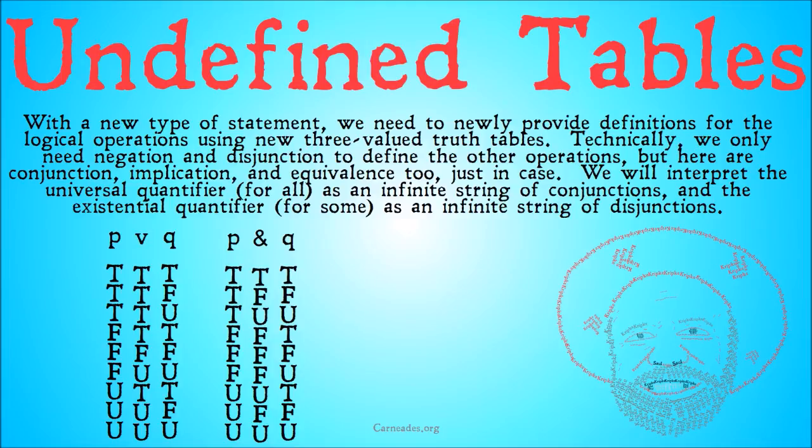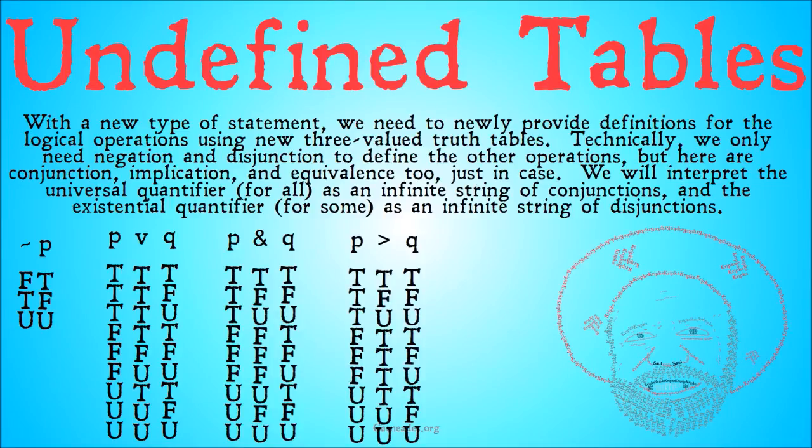It's going to be false in any situation where one of the conjuncts is false, and it's going to be undefined otherwise. That's in a situation where one is true and the other is undefined, or they're both undefined. Negation's pretty easy. Basically, if it's true, it's false. If it's false, it's true. If it's undefined, it's undefined.